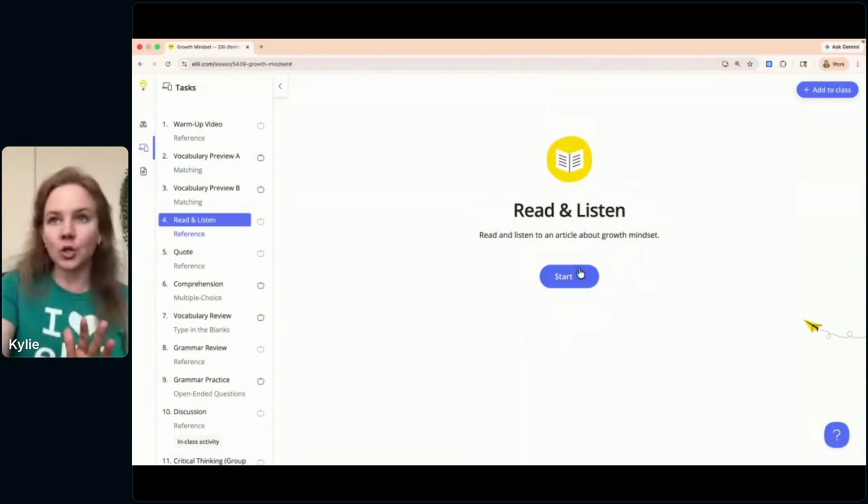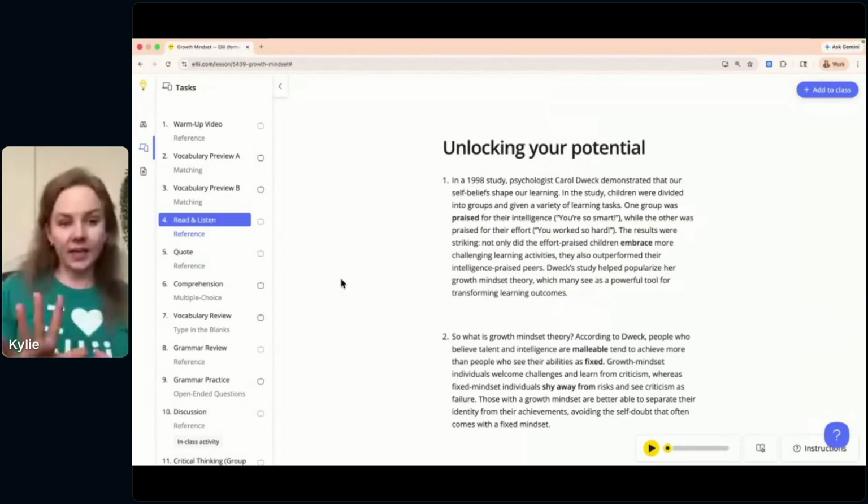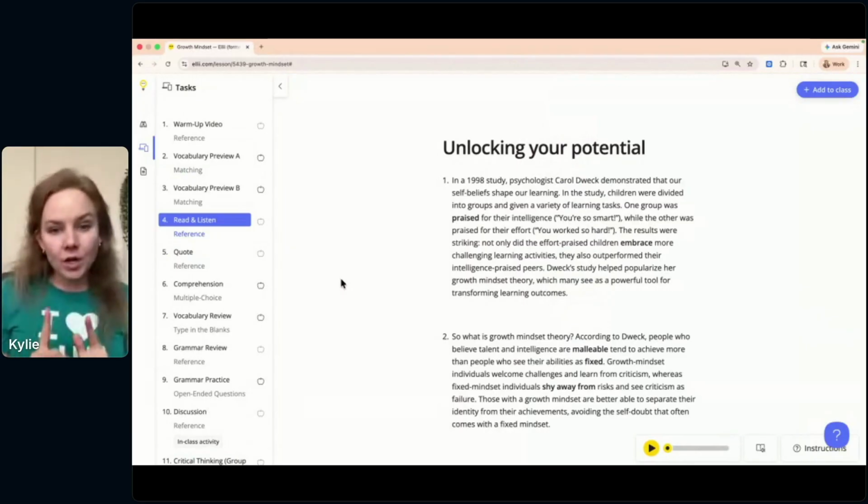The next thing I want to show you is within this reading. And I know this is a discussion starters lesson, but the majority of our lessons at Ellii cover all 4 skills in some way. So this is a reading to kick off before students start discussing the topic. And we're in the digital side of things, and so this reading is available in the PDF. But one thing I want to note in the digital task player is that we have something integrated here called the Immersive Reader. And it's an accessibility tool made by Microsoft. And I feel like not a lot of people know about it, and it's kind of hidden. So I want to show you where to find it.